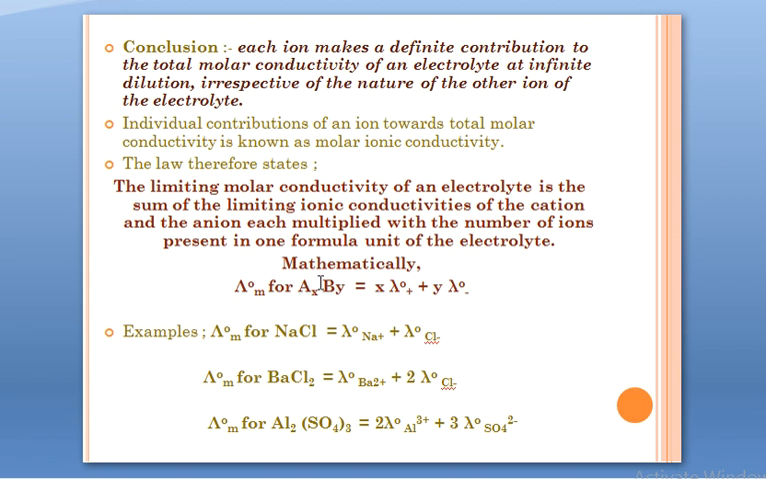Simply, if your substance is AxBy, its λ°m, molar conductivity at infinite dilution, is the summation of its ionic conductivities. Like for NaCl, λ°m is equal to λ°Na+ plus λ°Cl−. Molar conductivity at infinite dilution of NaCl is the summation of limiting ionic conductivities of its ions. That is what Kohlrausch's law is.